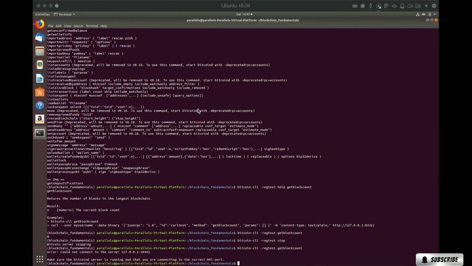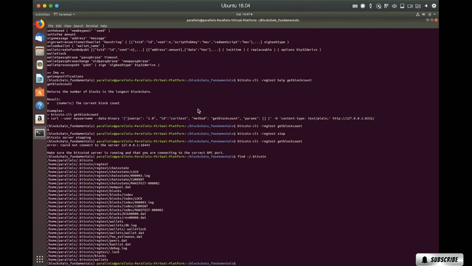Let's take a look real quick at what data Bitcoin is storing on our machine. So where are the blocks stored and where's our wallet stuff? So if you look in our home folder, there's a .bitcoin folder. Let's just see what it looks like. Since we ran it in regtest mode, everything is in the regtest folder that we're going to be using. If you ran it in mainnet mode without the regtest flag, it would store everything in just the .bitcoin directory.